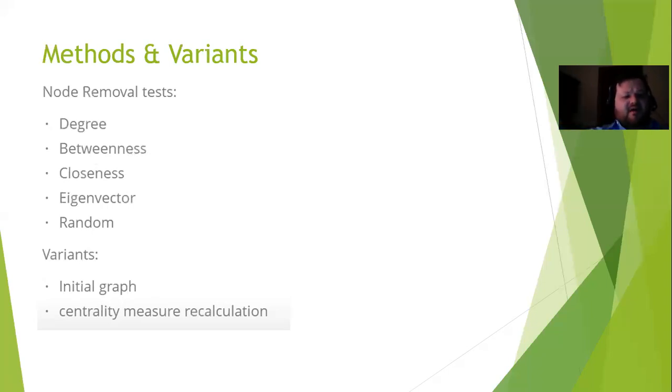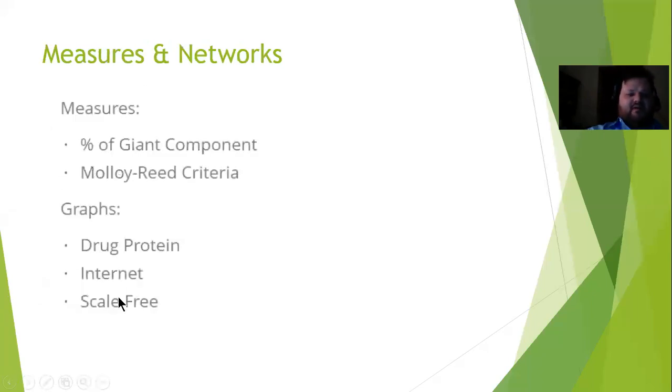It's a little bit slower process because there's more recalculation involved, but it may be more real world in the case of the drug or protein network, where one cell carries a mutation for some reason, goes on to another generation, and then you remove something else and it continues on for another generation, and so on and so forth, where that would just naturally occur. So we did find that there was a significant difference between these two variants, the initial graph or the recalculation turned on.